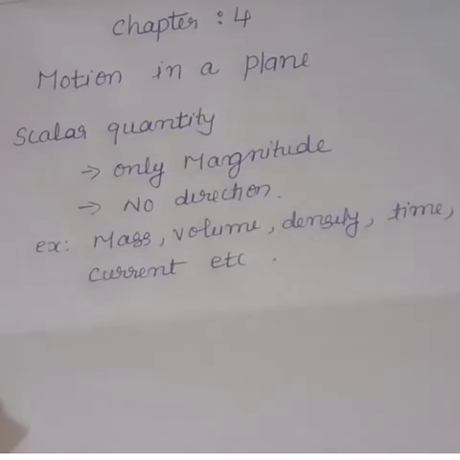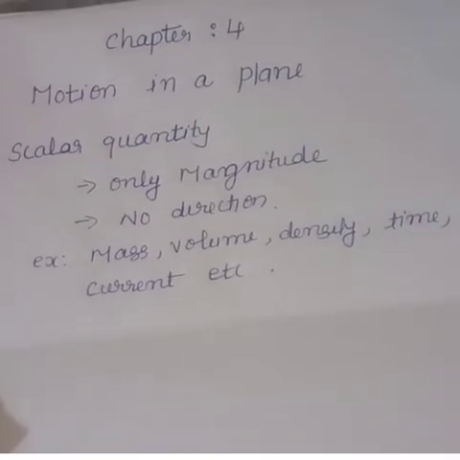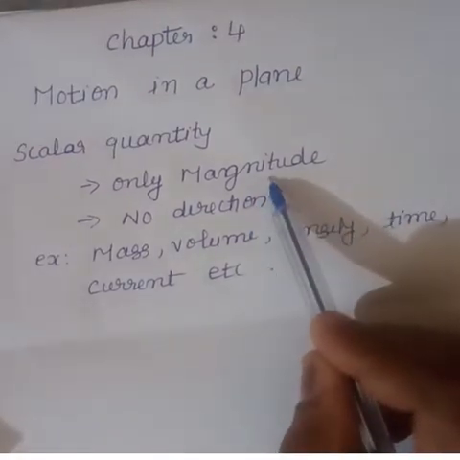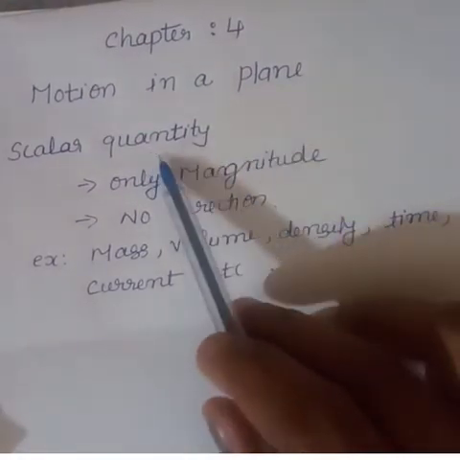So next one we are going to discuss the next chapter, that is chapter number 4, motion in a plane. First we have to study which are the scalar quantities and vector quantities. So what is a scalar quantity? The physical quantities which have only magnitude and no direction, we call it a scalar quantity.